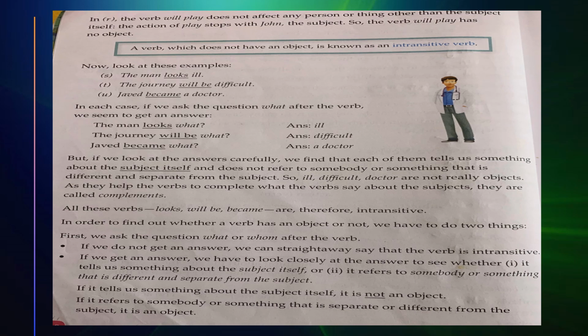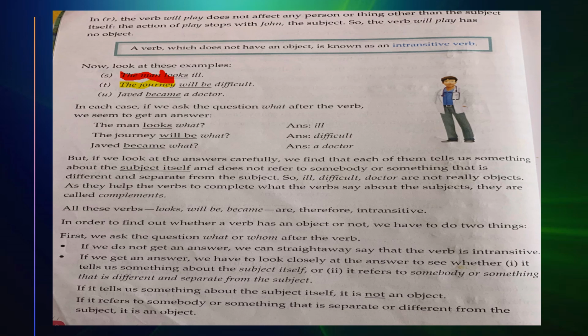But if we look at the answers carefully, we find that each of them tells us about the subject itself. As we see, our subject is the man. Next, our subject is journey.